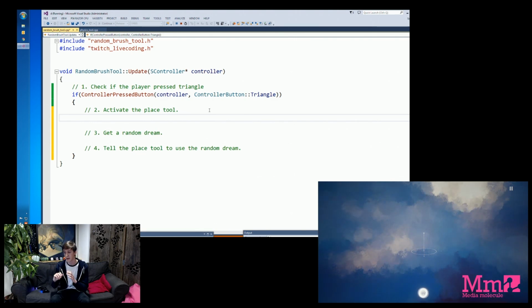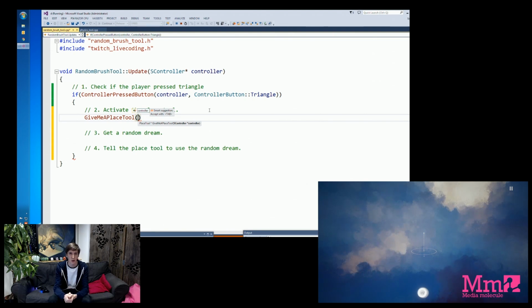So ahead of time, I added a function, which is a block of code I can call that already uses that place tool code. I called that give me a place tool. And what this does is it will return us a tool we can use to place things down in the world. What it requires is a controller, because again, multiple people can be creating in one dream, so we need to tell it which controller we're talking about. So we give it the controller we've currently got,